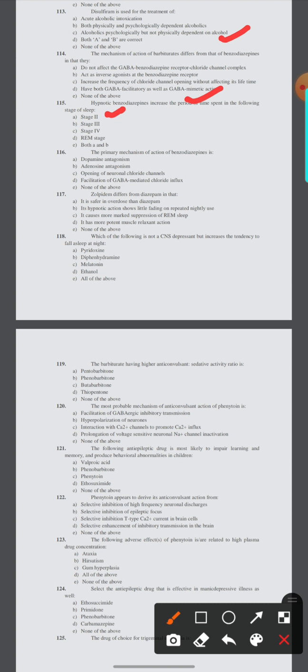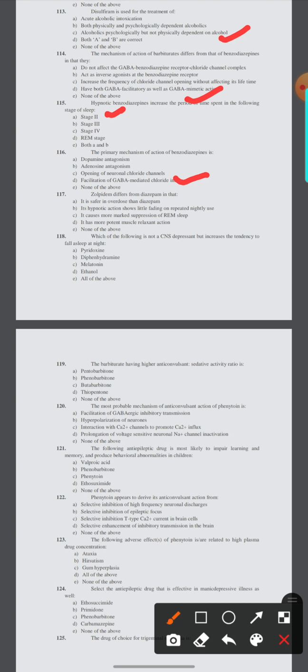Stage A, second. 116. The primary mechanism of action of benzodiazepines is dopamine antagonism, adenosine antagonism, opening of neuronal chloride channel, or facilitation of GABA-mediated chloride influx. Here the option number D, facilitation of GABA-mediated chloride influx.